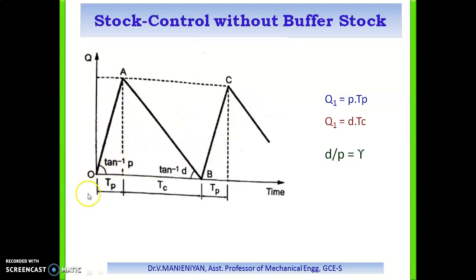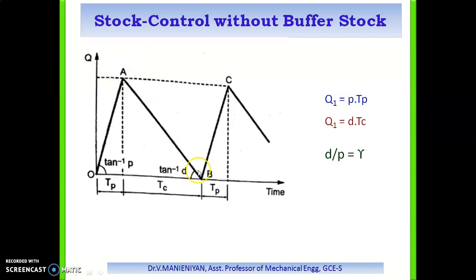This figure shows a simple stock control model of a production system. The x-axis is time, and the y-axis is the level of stock. Line OA represents the production process, in which the stock is built up at a uniform rate of P units per unit time during the production time TP. The level of stock reaches a point Q1 when the production stops.